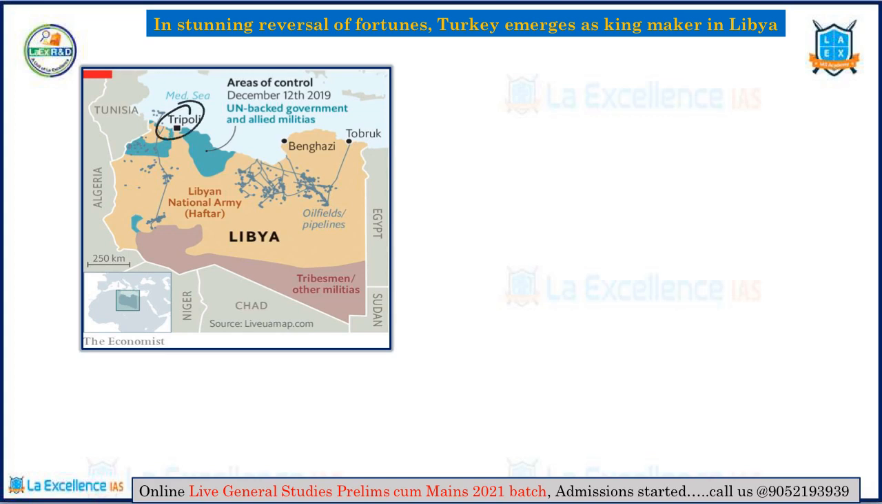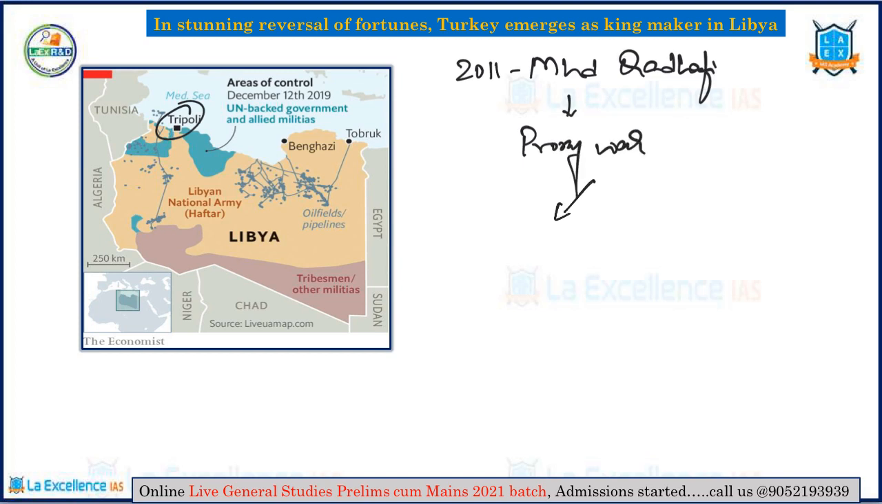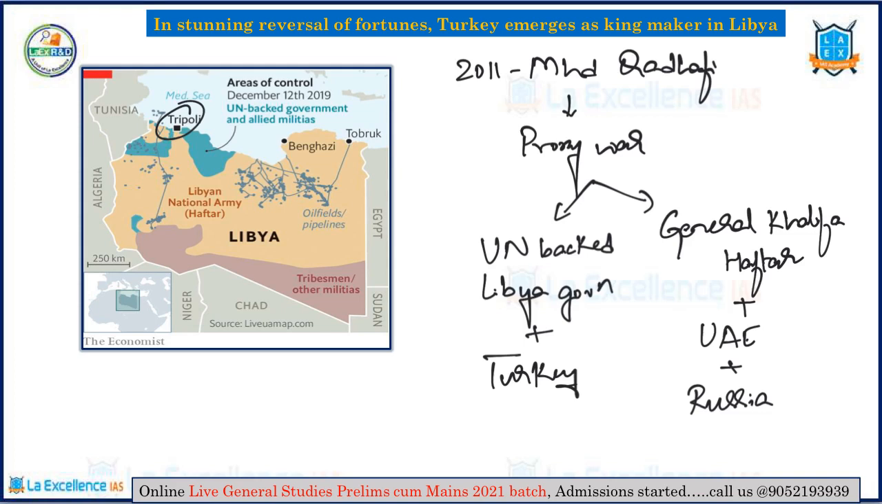So what is this about the Libyan fighters? Let's try to understand. First of all, in 2011, there was a major upheaval in Libya with the fall of Muammar Gaddafi. After this, there has been a kind of proxy war happening in Libya. The 2 main contenders in this proxy war are the Libyan government backed by the United Nations and Turkey, and the other side is General Khalifa Haftar, who is backed by UAE and Russia. This proxy war is witnessing supplies of weapons, fighters and mercenaries from Russia, UAE and Turkey into Libya.